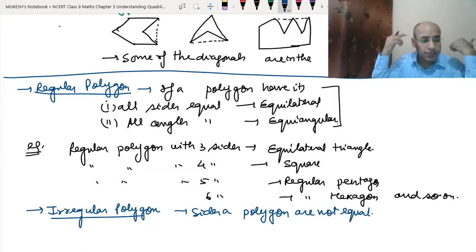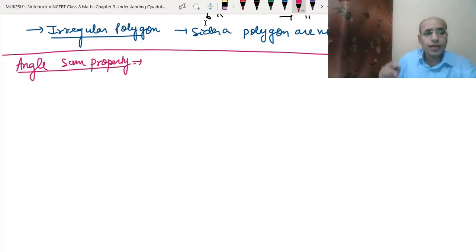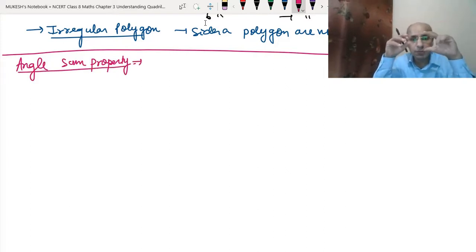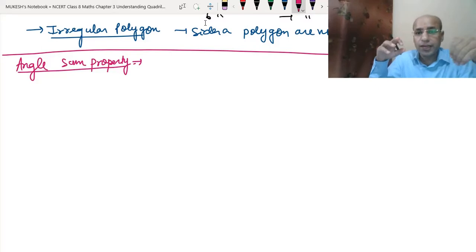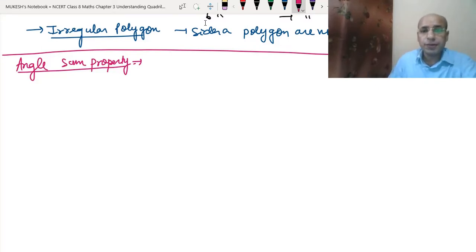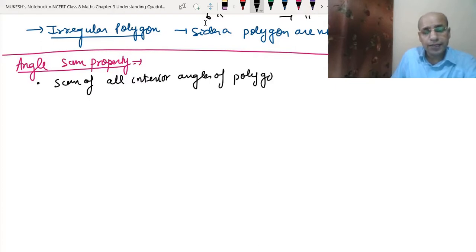Next comes the angle sum property. The angle sum property means the sum of all the interior angles of a polygon. If we take the sum of all the interior angles of a polygon, then we call it the angle sum property. That also you have studied in class 6 and 7.